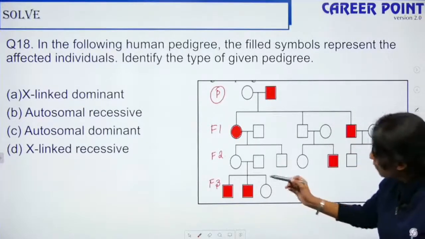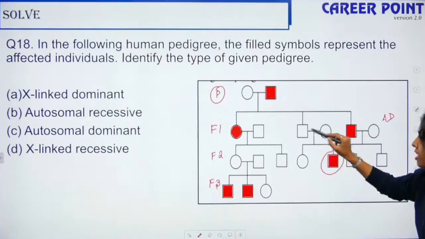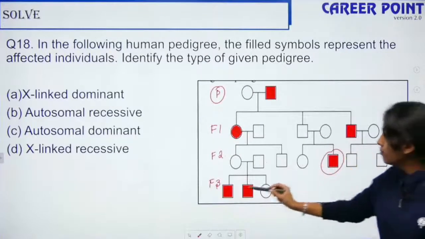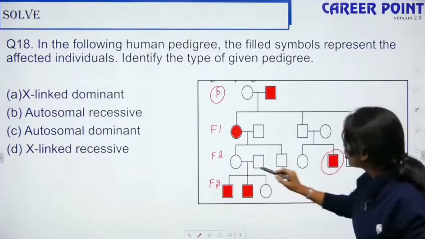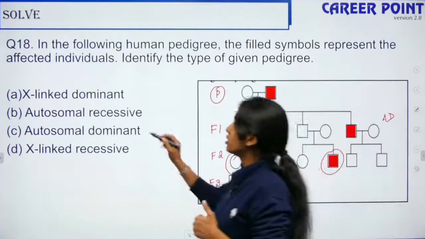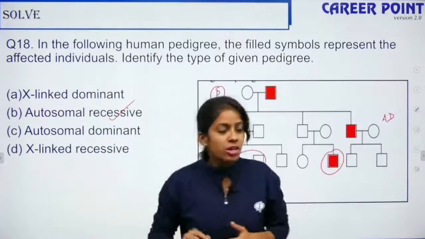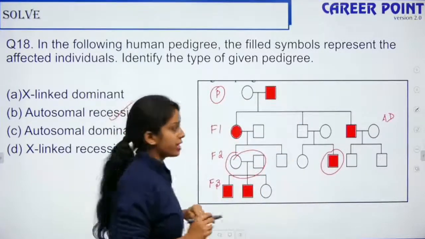So that's why I am saying please look into all the generations. Here this fellow is affected, but his parents are not affected. These two people are affected, but their parents are not affected. So the majority here follows an autosomal recessive condition. So this is a recessive genotype. Why do you want to write the genotype? Now I know it is autosomal recessive.